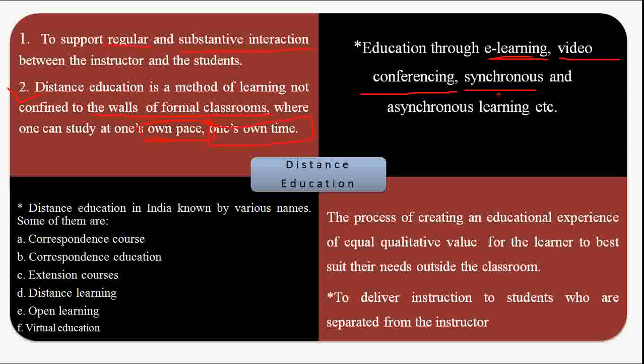Actually synchronous learning is an active process where you need to reply to the teacher at the same time. Like our WhatsApp chatting, you send me a message and I will reply at the same time, that is synchronous learning. And asynchronous learning, as I have already given you one idea about the meaning of correspondence education, is nothing but the correspondence education. Here the teacher will provide us some mails or documents, and we need to study those documents so that we can understand, or based on those documents we need to give our examination. So distance education is both synchronous and asynchronous learning.